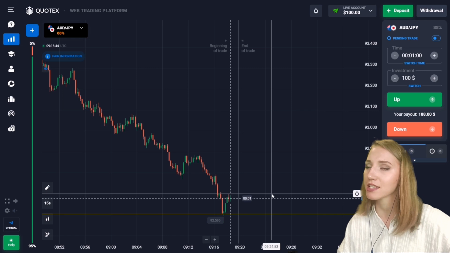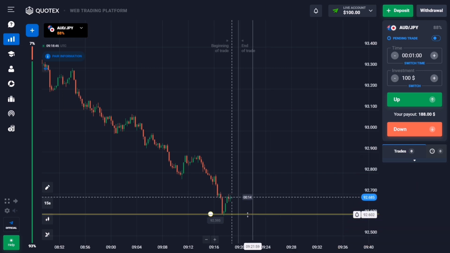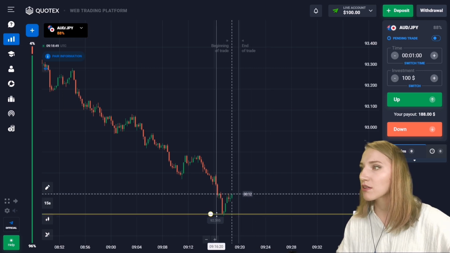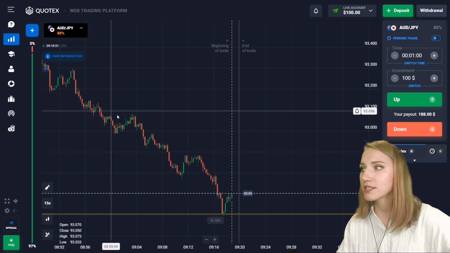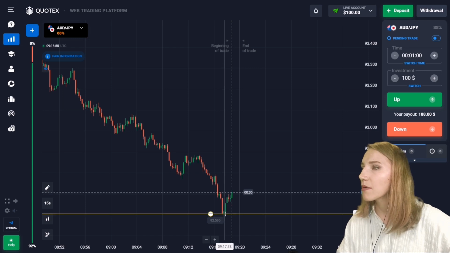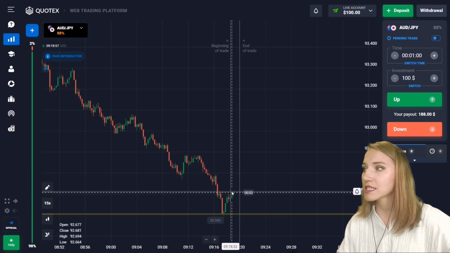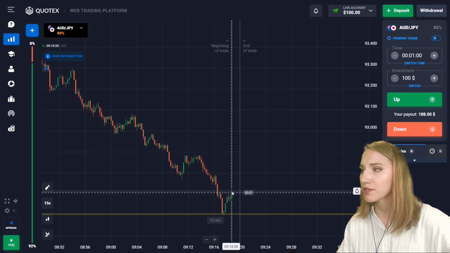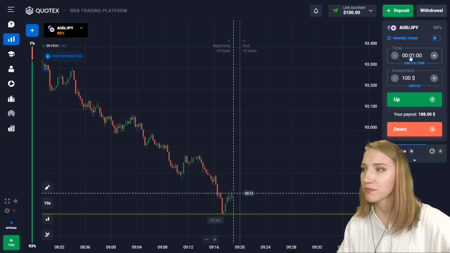Well, let's start and consider the first situation on the market. Here you can see the support level, and there was a good, confident downtrend. The price touched this level and then bounced up. This pullback up is an excellent point to open a trade down. So let's do it for 2 minutes only.